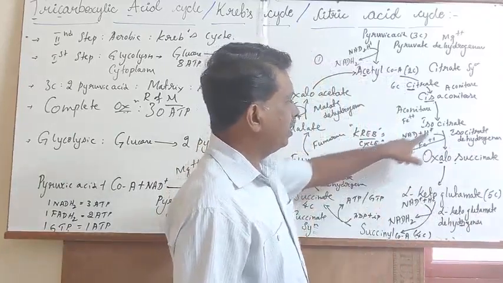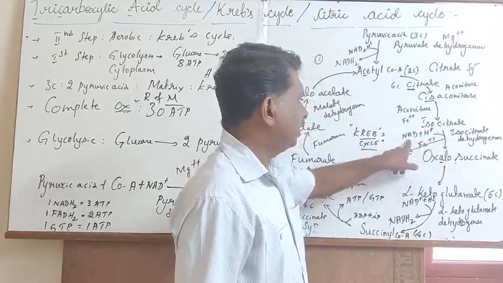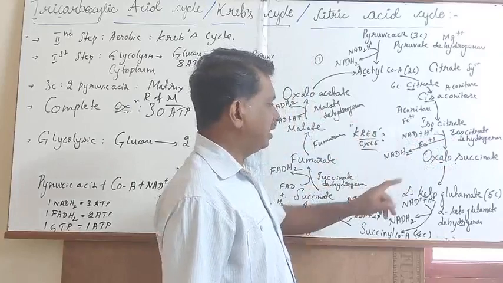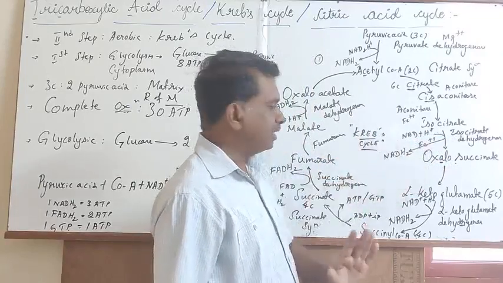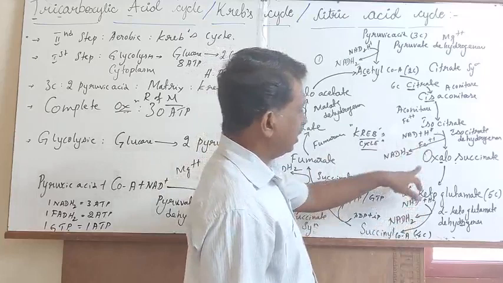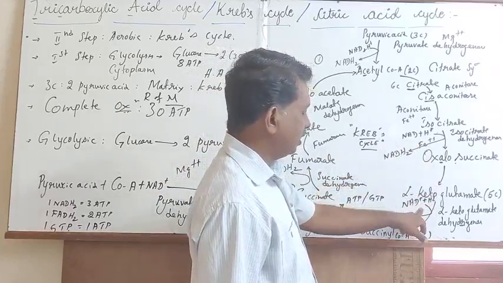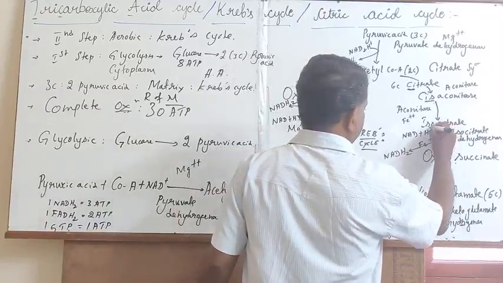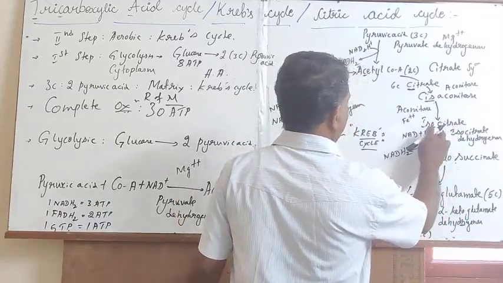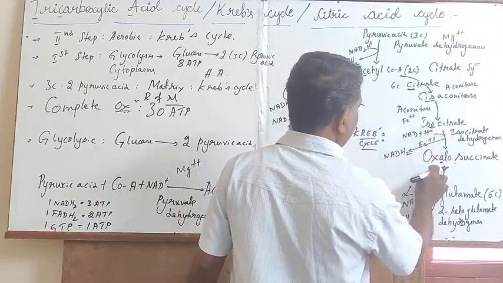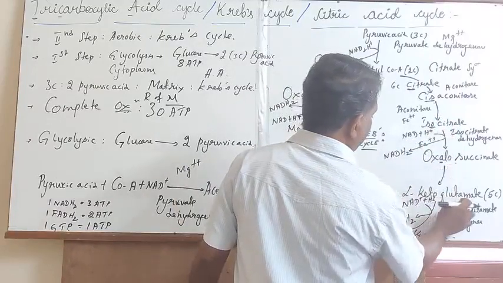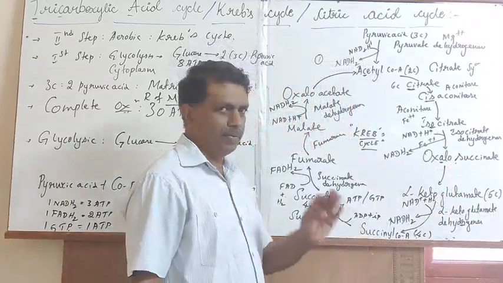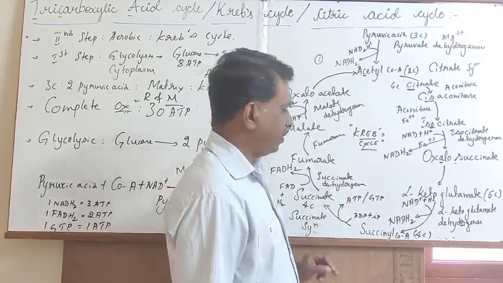During the process of dehydrogenation, NAD will get converted into NADH2, resulting in the formation of oxalosuccinate. Later, the oxalosuccinate will get converted into alpha ketoglutarate, which is actively synthesized. This alpha ketoglutarate will carry 5 carbon atoms.